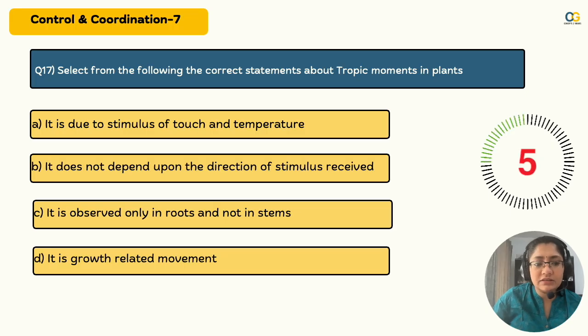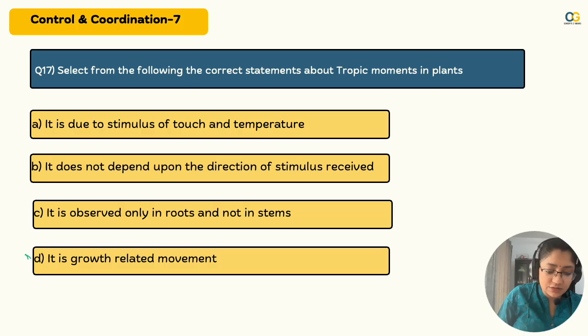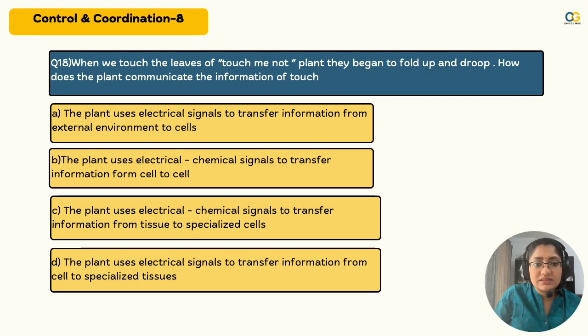A little tricky. Think what happens in tropic movements. Oh yeah, it is growth related movement. Perfect. I didn't think control coordination was so easy. It's coming through straight. It's so straightforward. Yep. Just when you thought.